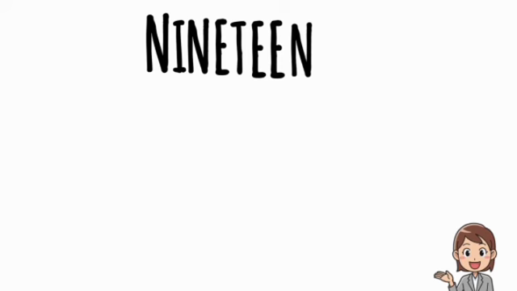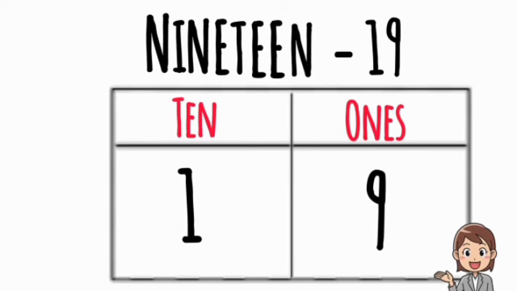N-I-N-E-T-E-E-N, 19. Put this 19 in this tabular column. So 19 contains 10 and 9 ones.